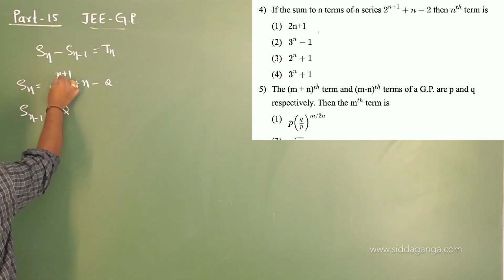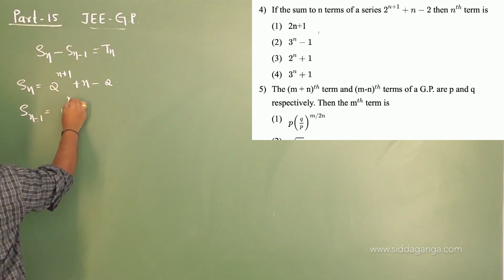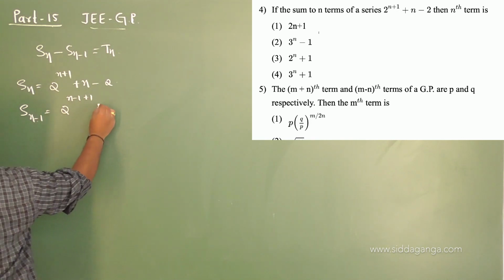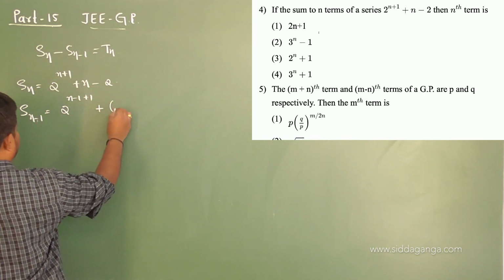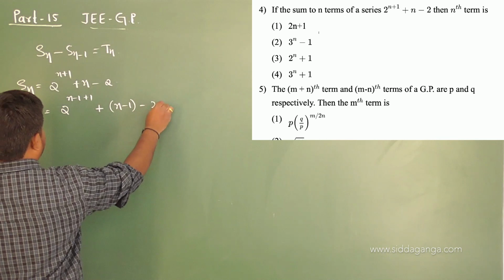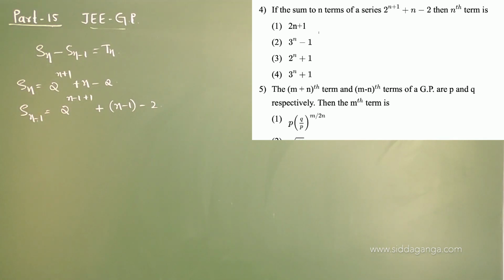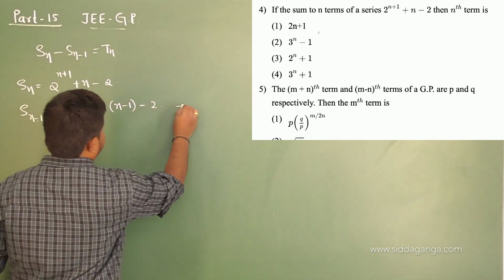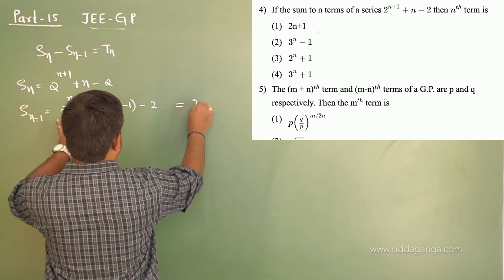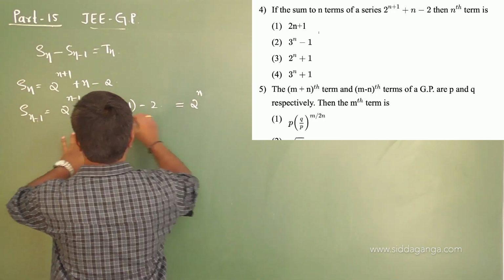Just replace n by n minus 1. So 2 power of, in place of n, n minus 1 plus 1, plus, in place of n, n minus 1 minus 2. You get 2 power of n, because 1 gets cancelled.